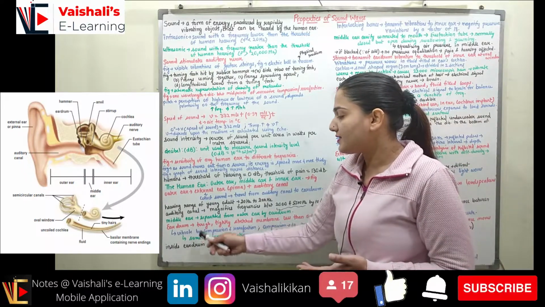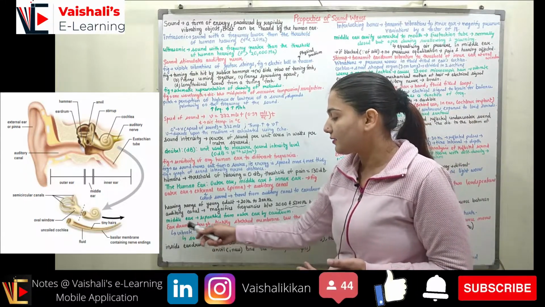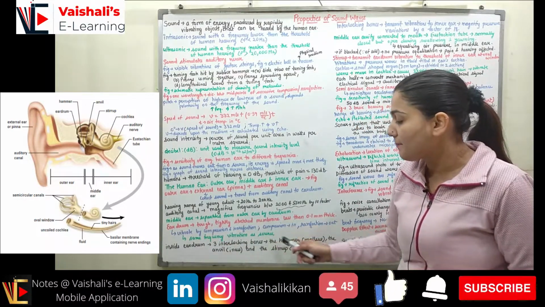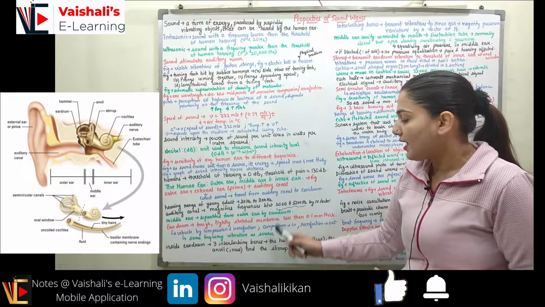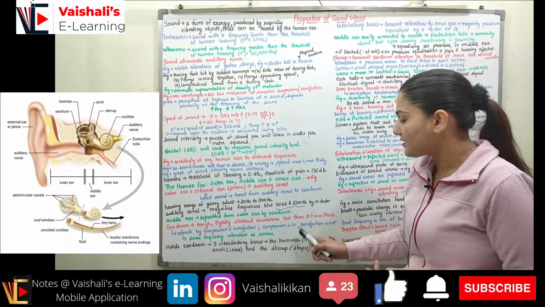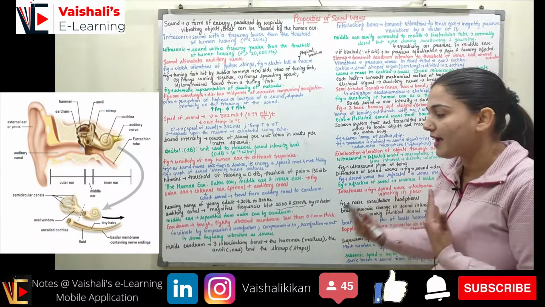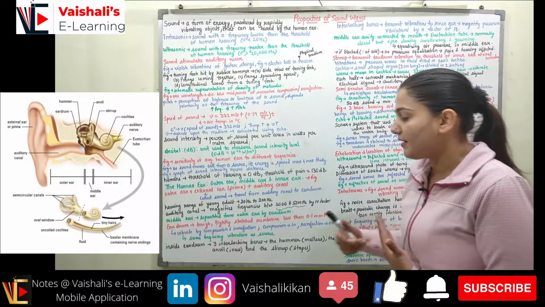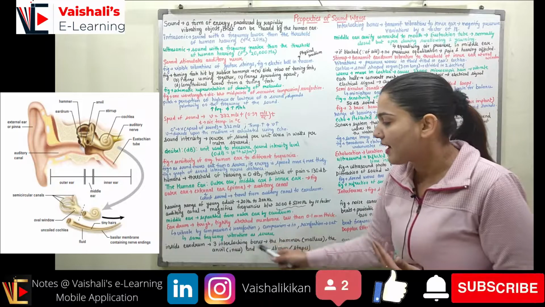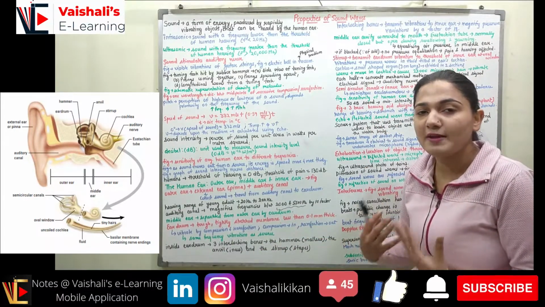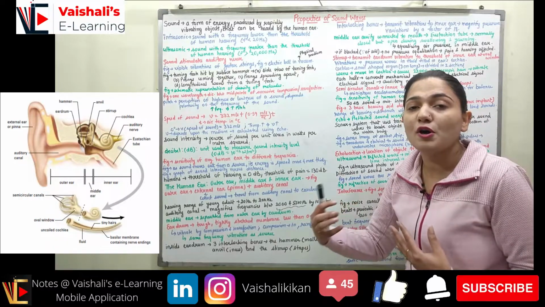As soon as the eardrum receives the compression and rarefaction from the vibration, the compression will push the eardrum inside, whereas rarefaction will make it move outside. So we will have a vibration in the eardrum with the same frequency as the vibration of the source. So the eardrum has the same vibration that the source had, right?